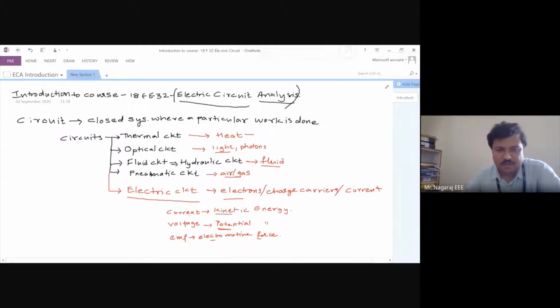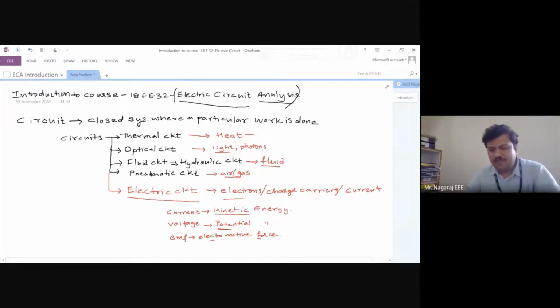If I want to get the kinetic energy, there must be some amount of potential energy present. Yes or no? This is fundamental physics. Fundamentally in physics also we studied the same thing. If there should be some kinetic energy available in the system, there should be some potential energy present. Kinetic energy, as per my understanding, cannot exist independently. There must be some reason, and that reason is potential energy. So in any electric circuit, if a current has to flow, then there needs to be some EMF or voltage.